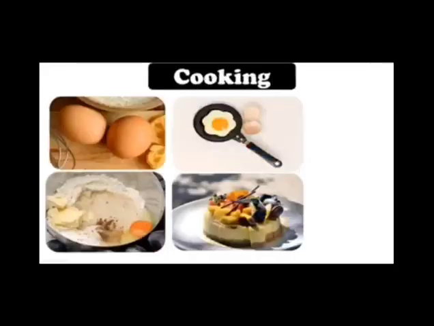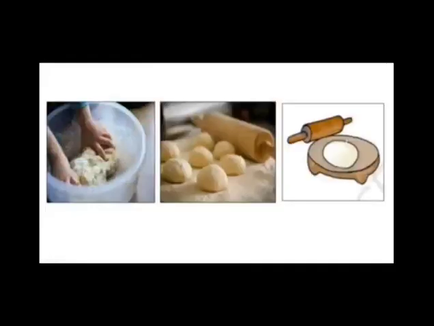So you have made some food items by using these ingredients. Can you get back these ingredients after making these food items? No. So this is also an irreversible change. So here we made some dough, started rolling dough balls, and started rolling chapatis on the chakla with the help of belan.